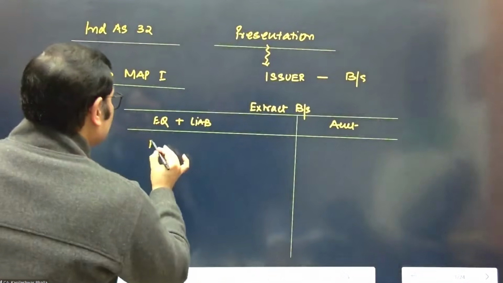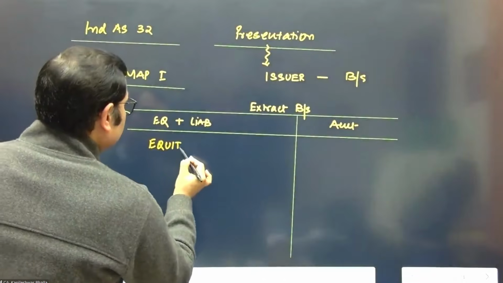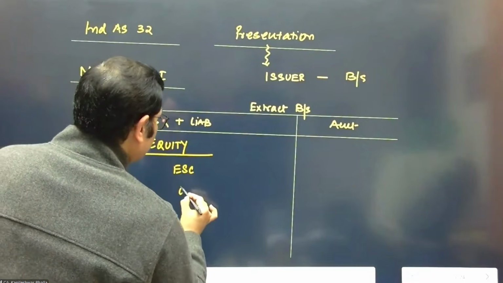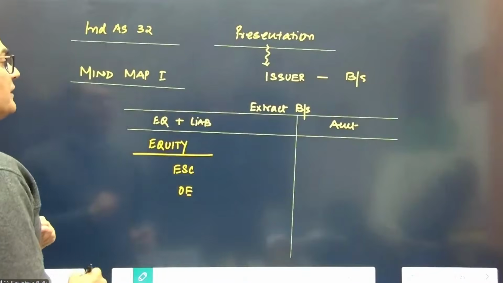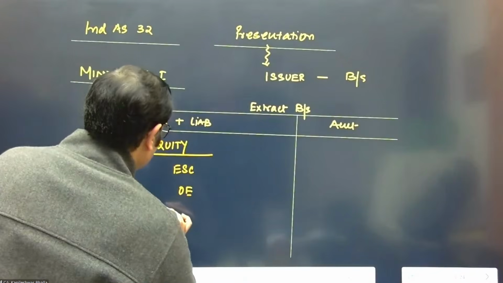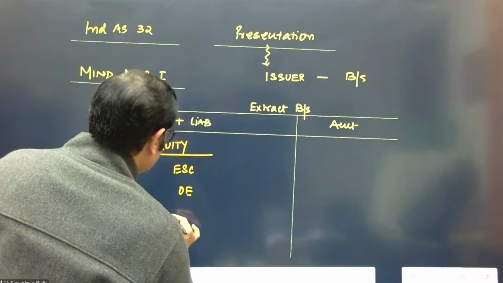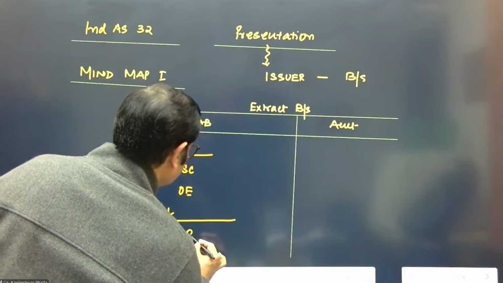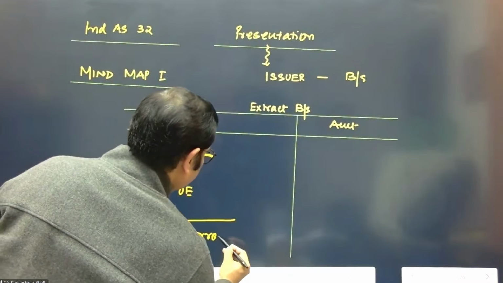First is equity, comprising equity share capital and other equity. And when we present the liabilities, typically in non-current liabilities, you have financial liabilities, which is borrowings.